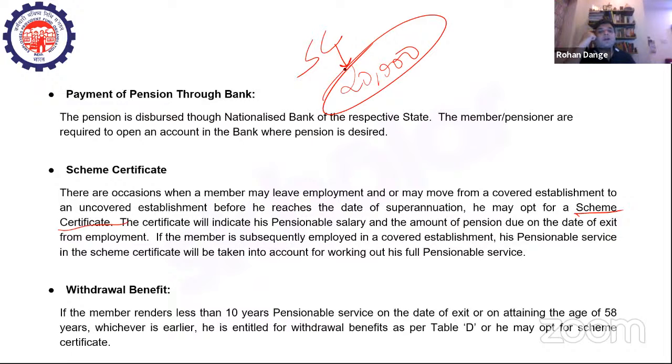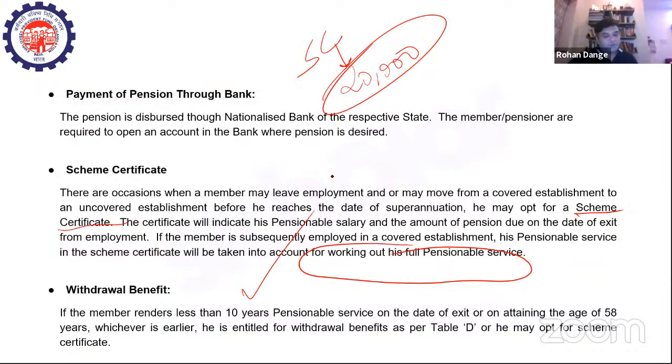Finally, if I am employed in a covered establishment, my pensionable service in the scheme certificate will be taken into account for working out my full pensionable service. So the scheme certificate is a document which signifies what amount of pensionable salary you are entitled to.